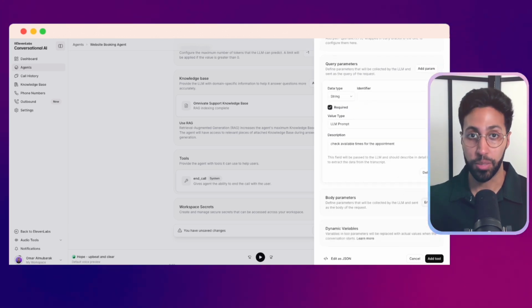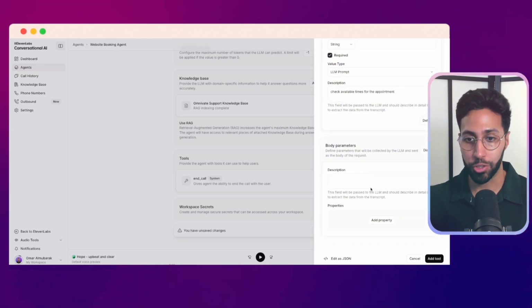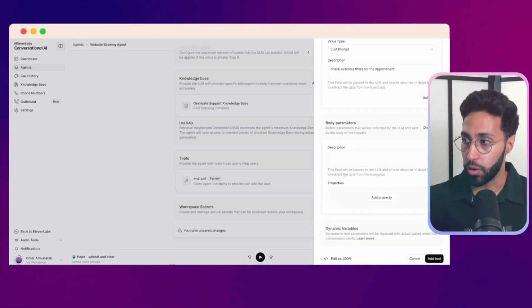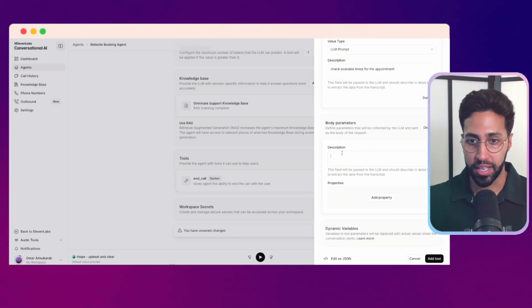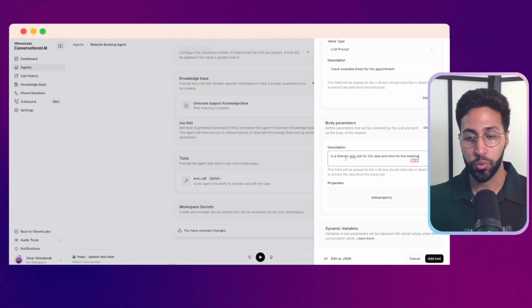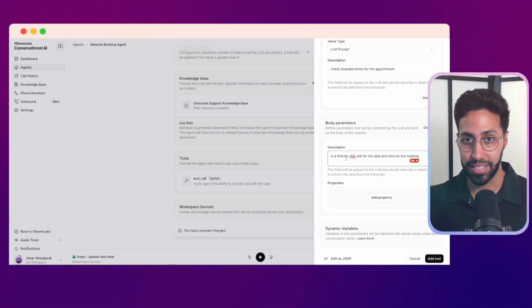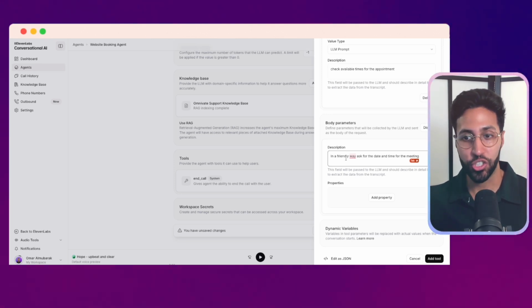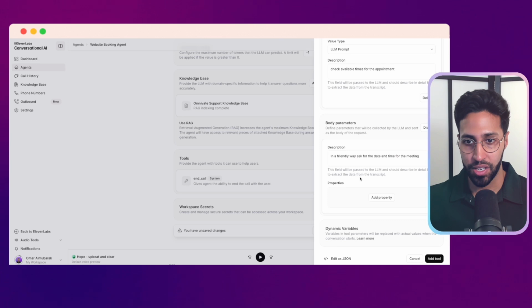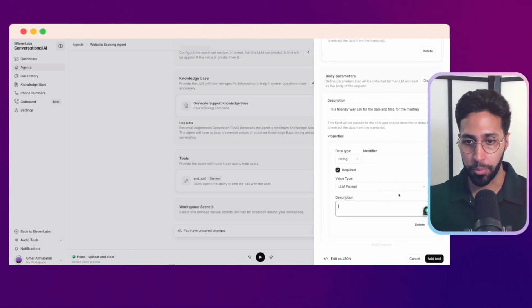Then next we're going to body parameters. So this is the actual information we're trying to get. So what we wanted to do here is, in a friendly way, we wanted to ask for the date and the time for the meeting. These are the body parameters so that we can go into our calendar agent and check if that time is taken. So we have that, and we're just going to add a couple.